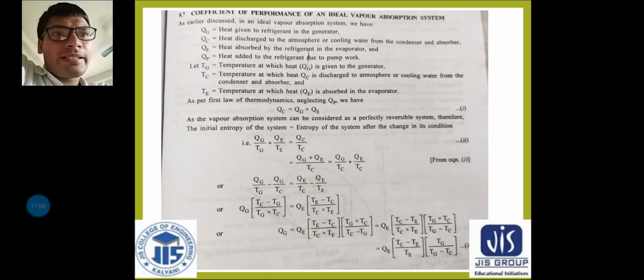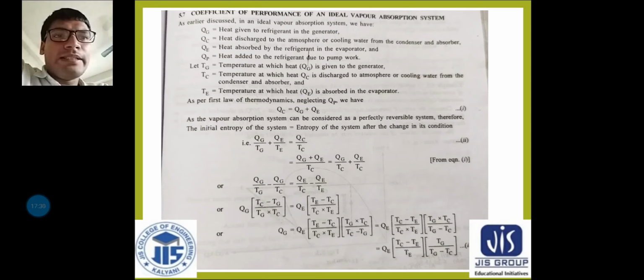Now you know the first law of thermodynamics is basically about the conservation of energy. That means energy in the universe can neither be created nor destroyed, only converted from one state to another. Total energy in the universe is conserved. So the cyclic integral of delta Q is equal to the cyclic integral of delta W.